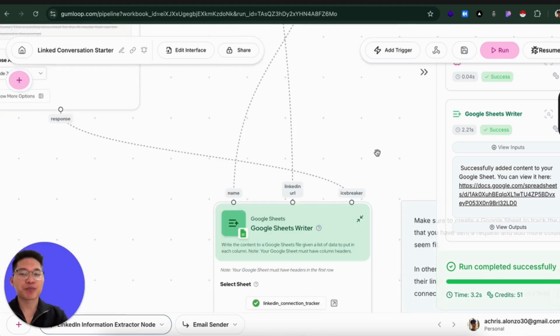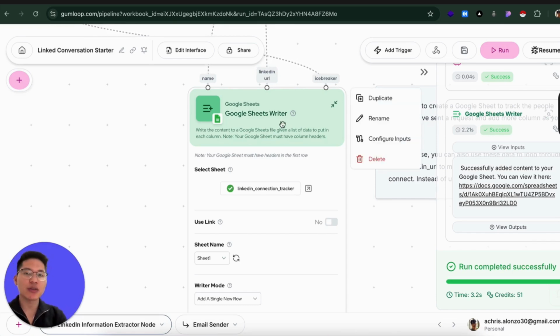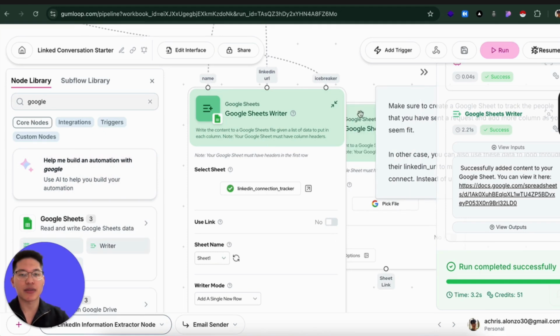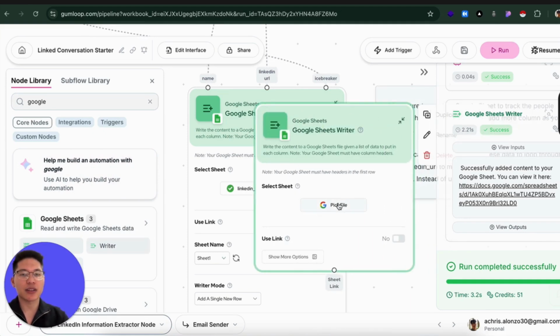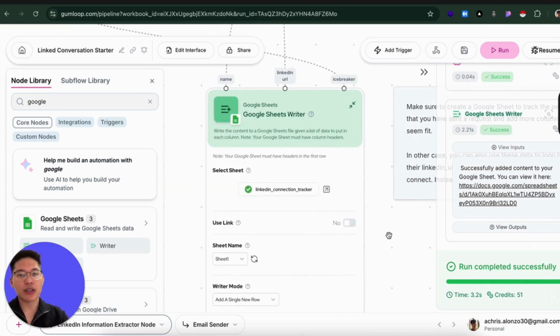And then I have the Google Sheet Writer in here. Basically, I'm using the Google Sheet Writer as the database to track the people that I want to start a conversation with. So just add the Google Sheet Writer in here, then click the right, pick a file, connect your account. In your case you're not going to use mine because it's not allowed.